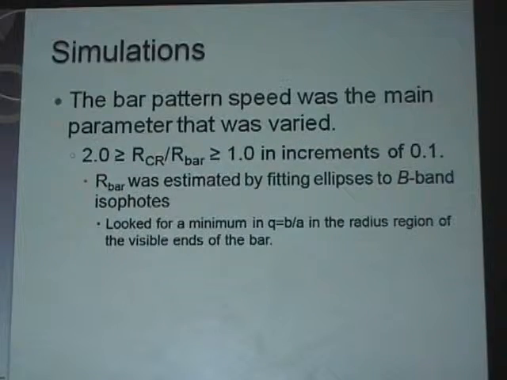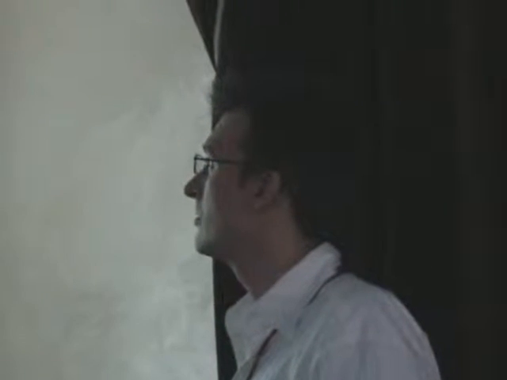So the main parameter that we're varying, we can vary all kinds of things like particle size, relative stickiness. So we change the pattern speed so that the co-rotation to bar radius ratio essentially ranges, so we're looking at snapshots between 1 and 2 most of the time in increments of 0.1. So the co-rotation radius corresponds to the bar pattern speed.